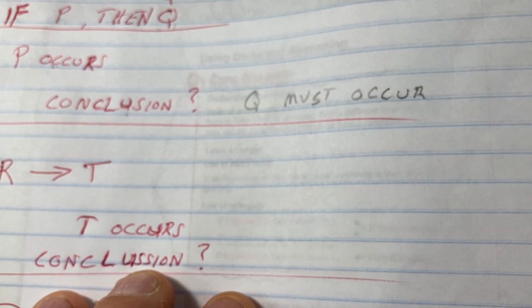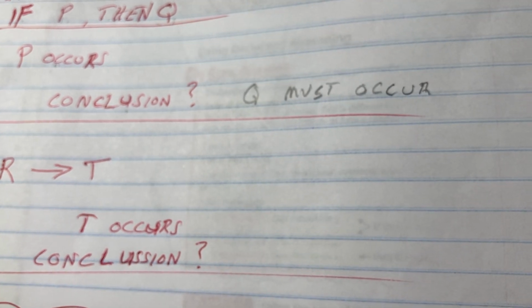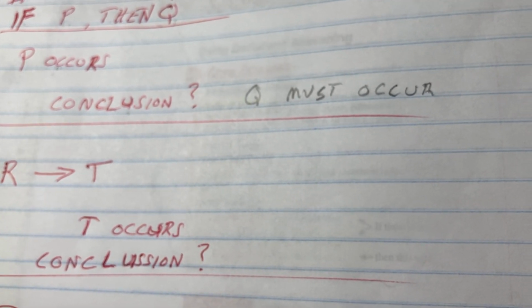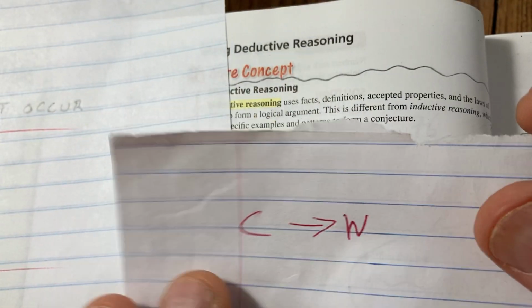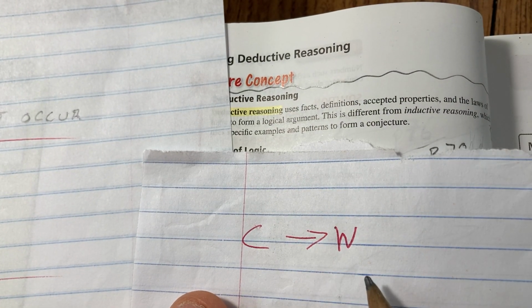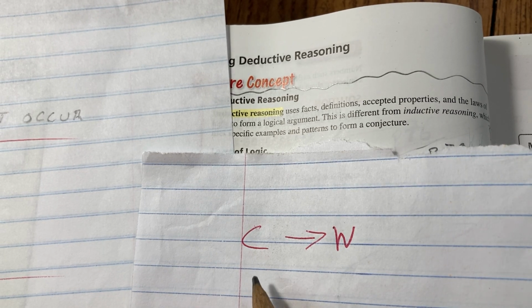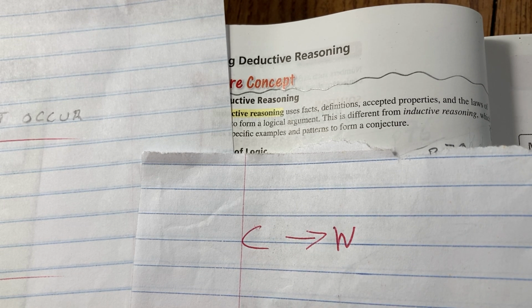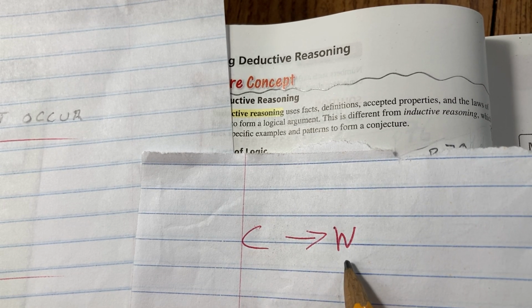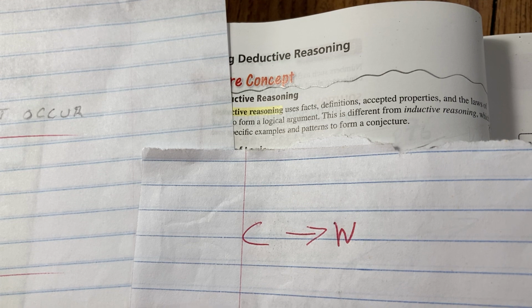Let me give you another example. If C, then W. And then you're told C does occur. Well, if C occurs, then W occurs. If you're told C does occur, then W is going to have to occur.